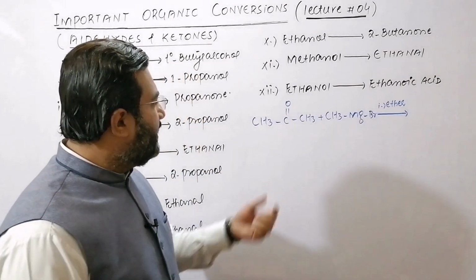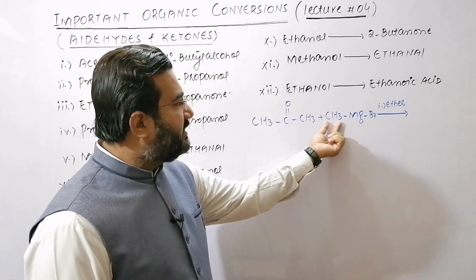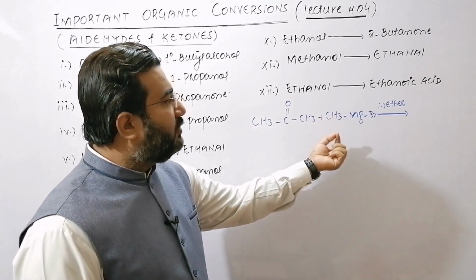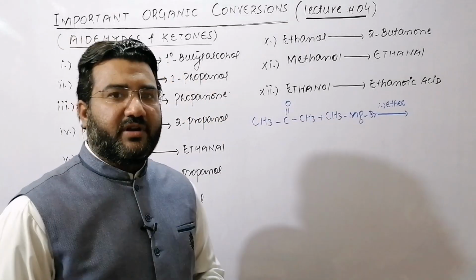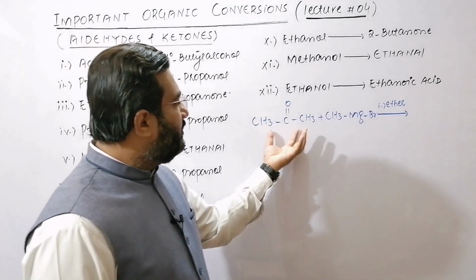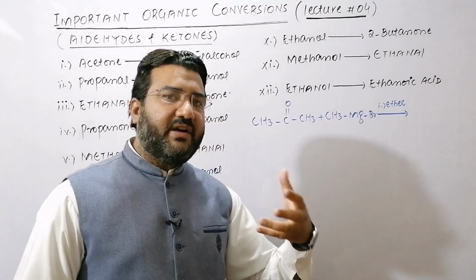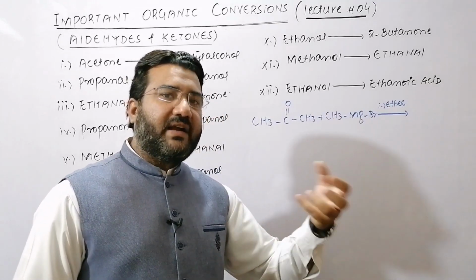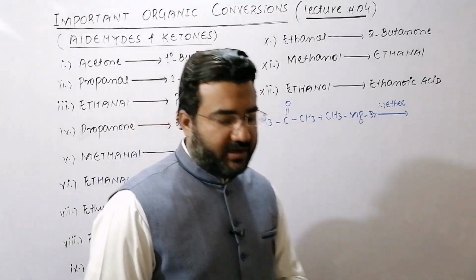Now this acetone has 3 carbons and 1 carbon will be obtained from the Grignard reagent, and a tertiary alcohol of 4 carbon atoms will be produced, which will be the tertiary butyl alcohol. But when acetone reacts with this Grignard reagent in the presence of ether, first an intermediate product is formed, and then that intermediate product is acid hydrolyzed to the final tertiary alcohol.